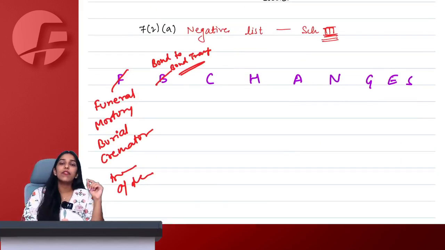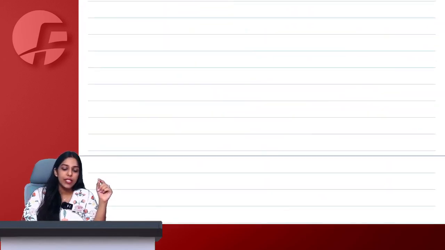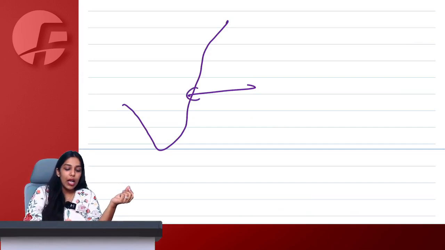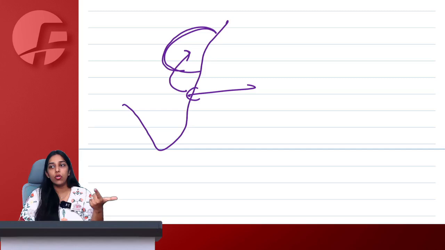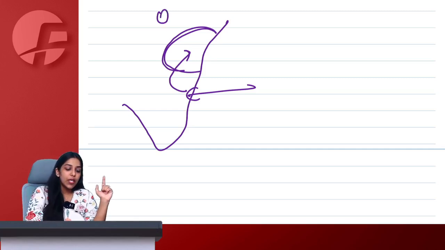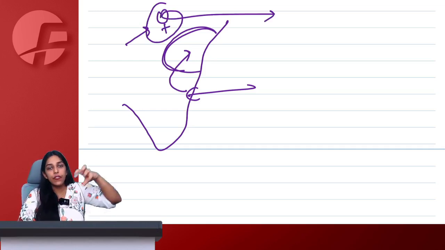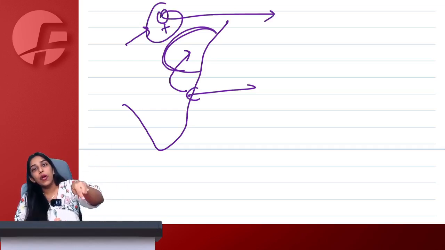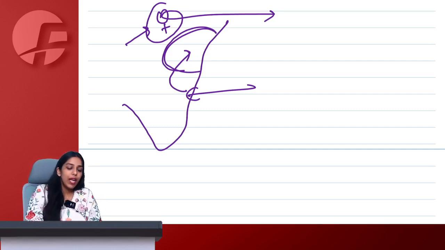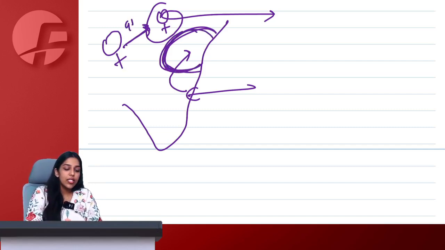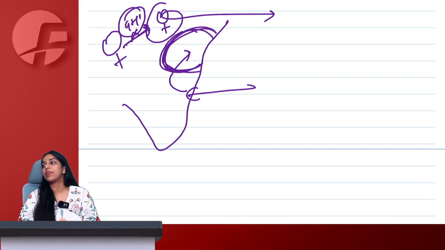So this B point simply says bond to bond transfer, which means that I have not cleared my goods directly for home consumption. The goods came to India, I decided to deposit the goods in the customs bonded warehouse. Means no custom, no GST paid yet. Now this person to whom I have sold the goods will later clear the goods out of this customs warehouse. At that point of time, he will pay GST as well as custom duty both. So today, when I am selling these goods to this person while my goods are still in the bonded warehouse, no GST will be applicable on this transaction happening between us.